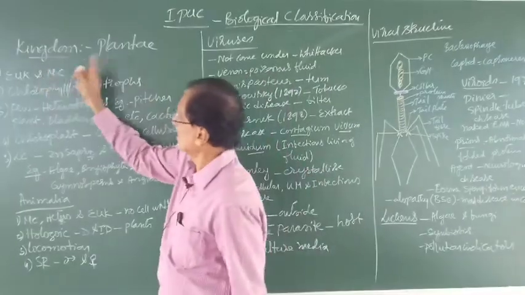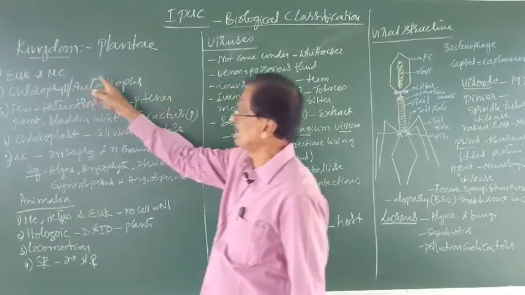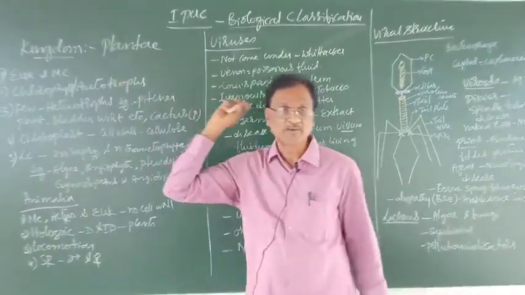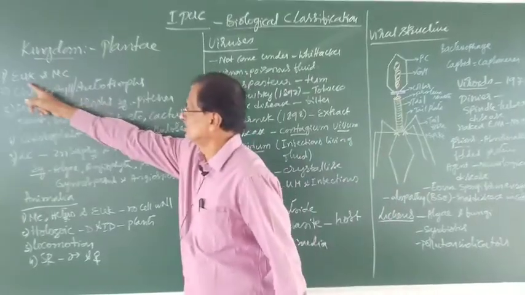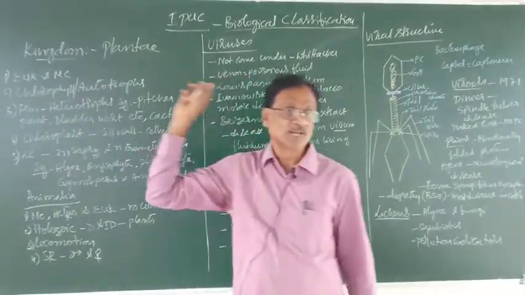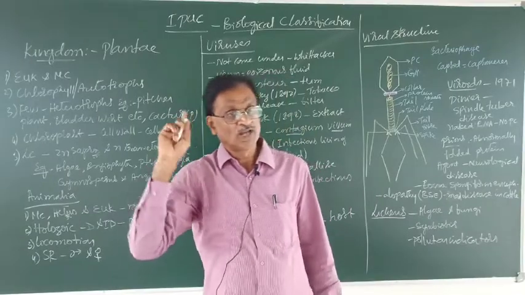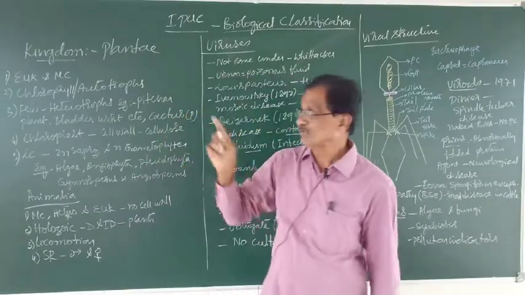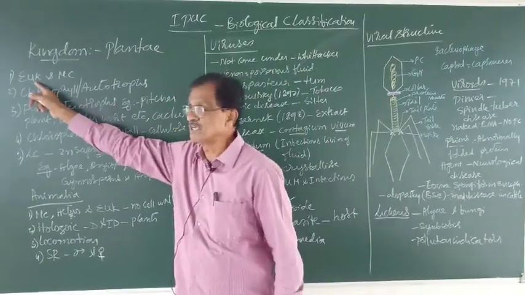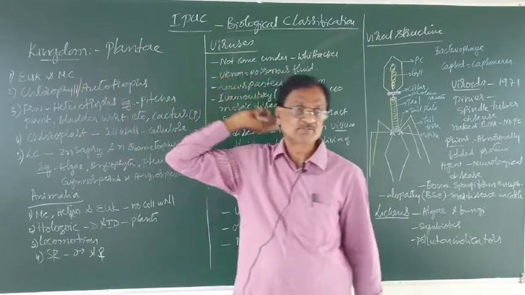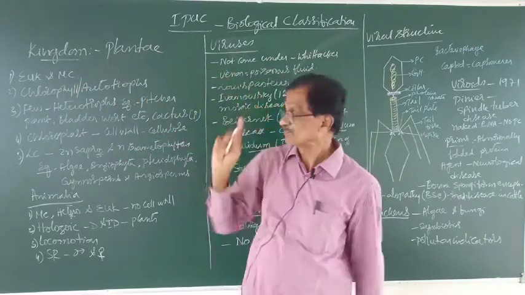Here, all the individuals which come under Plantae are eukaryotes and multicellular. I hope you are well aware of the word eukaryote, with a true nucleus, and multicellular, with many cells.